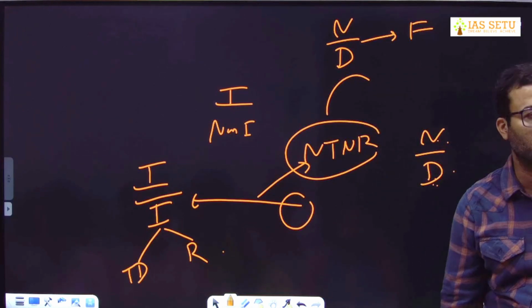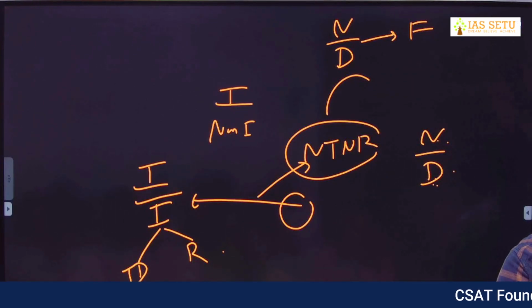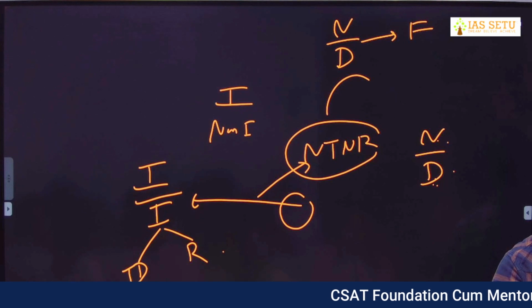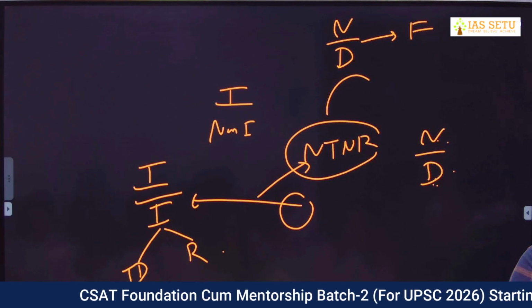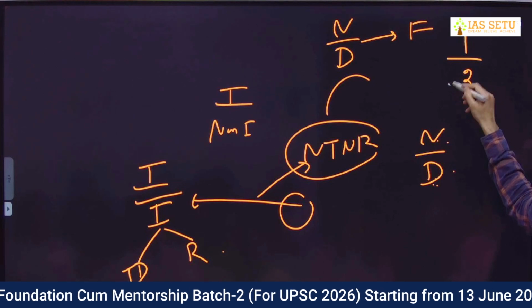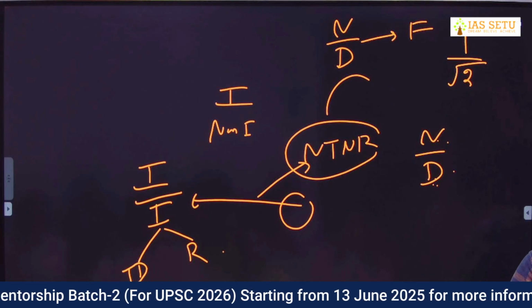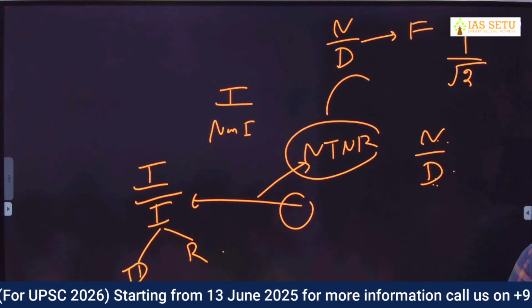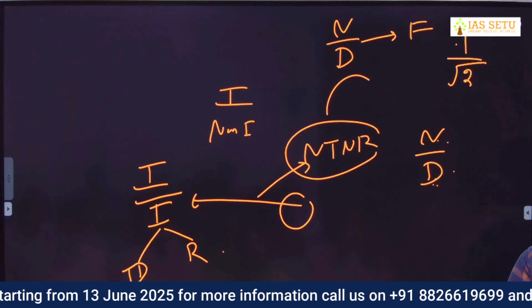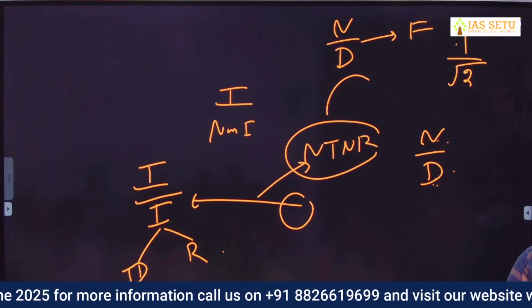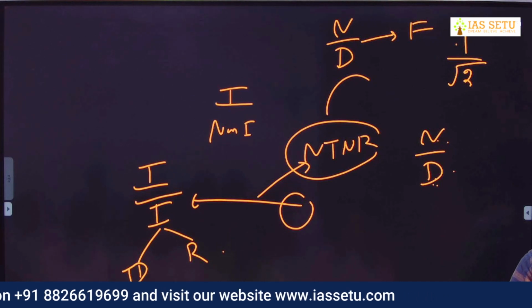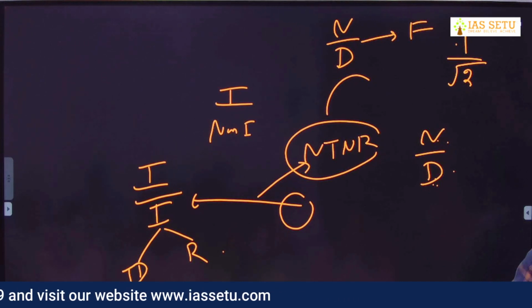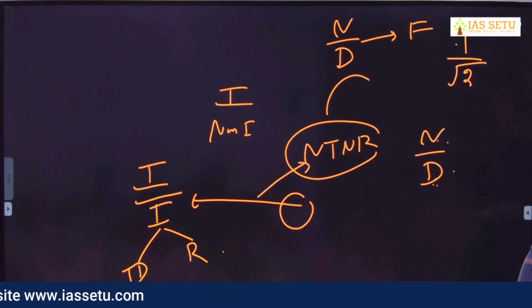ये मिसकंसेप्शन हटा दो। If you express in the form of n upon d, it doesn't mean each and every number is a fraction. वो irrational भी हो सकता है, जैसे 1 upon under root 2, we can't say it is a fraction. fraction की definition है integer upon integer होना चाहिए। What is 1 upon under root 2? Irrational, not fraction. अगर मैं पूछ लूं 1 upon under root 2 is a fraction or irrational? Irrational. फ्रैक्शन की क्या डेफिनेशन है?